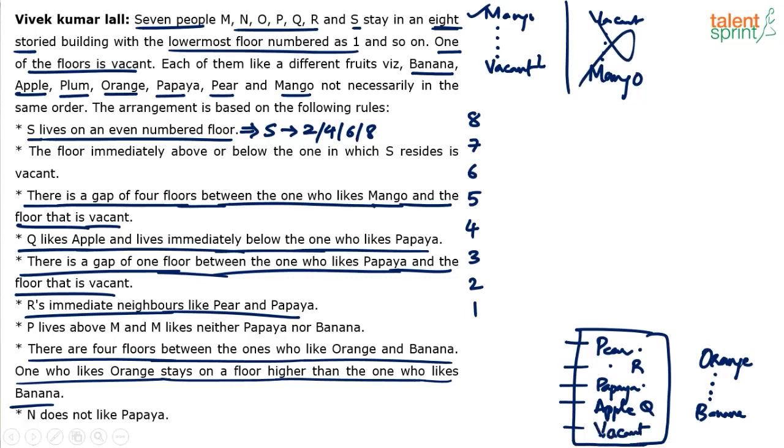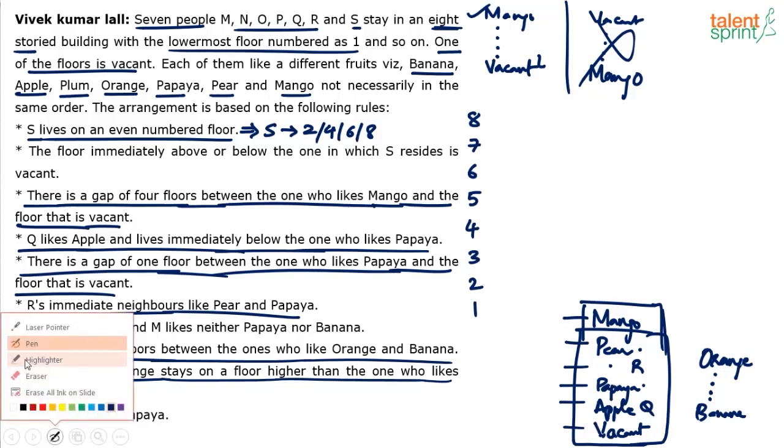Then you are saying there are 4 floors at the bottom. So we have got 5 consecutive floors, then 4 floors at the bottom. 5 plus 4 already makes it 9. It's not possible. So the mango floor has to come above vacant. So 1, 2, 3, 4, and mango has to come above this. So we have already got 6 consecutive floors. Yes or no?